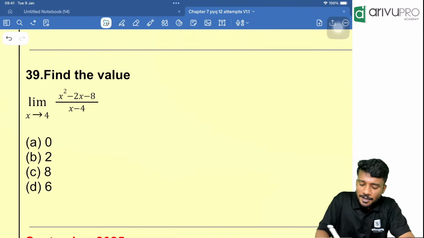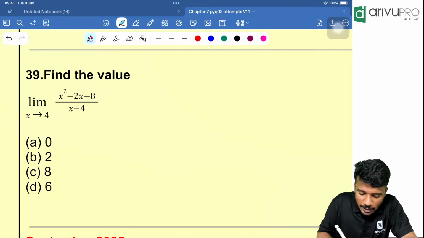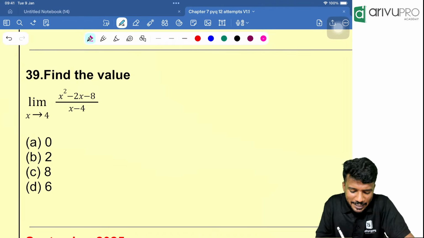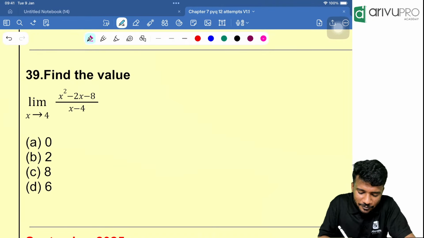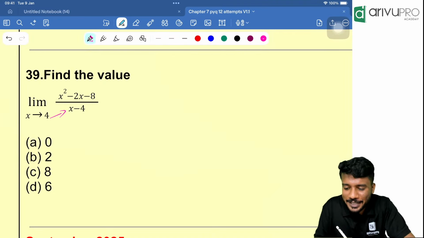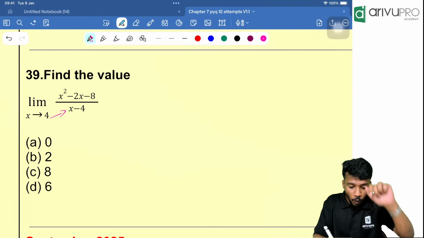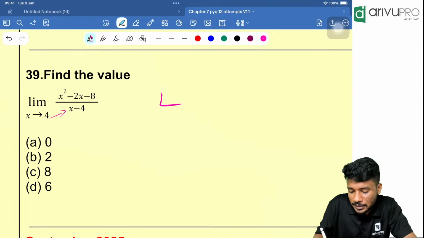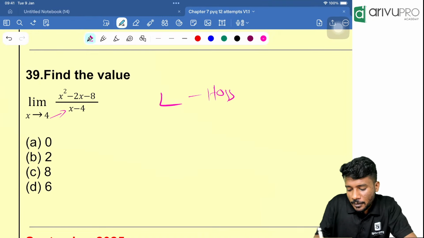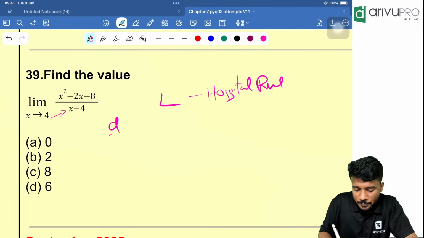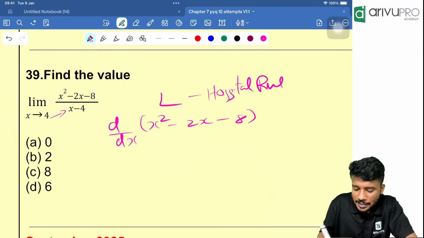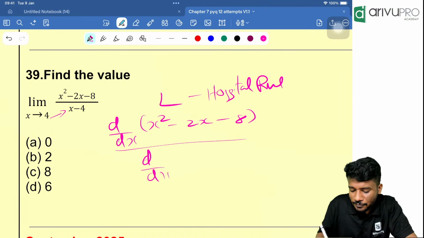Now look here, find the value of the limit of (x square minus 2x minus 8) divided by (x minus 4). People, if you directly substitute, what will happen? The denominator will become 0. So what will you do? Use L'Hopital's rule. What is it? The derivative d by dx of the numerator, x square minus 2x minus 8, divided by d by dx of the denominator.